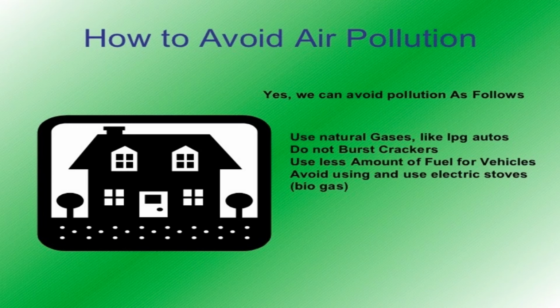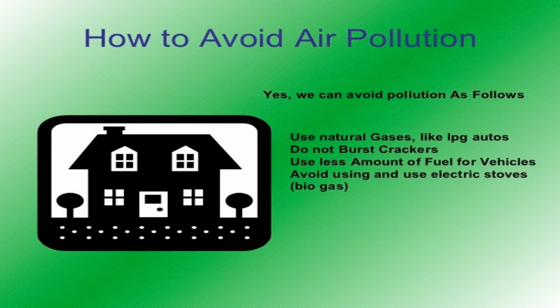Now, children, so far we have dealt with the different causes of air pollution. Now we have to understand how you can avoid that air pollution. What you can do, what are different initiatives you can take. Now, few initiatives that you can take, first of all, less use of fuel. Okay, if you use less fuel and if you travel lesser in vehicles, then automatically it will lessen the pollution to a much extent.